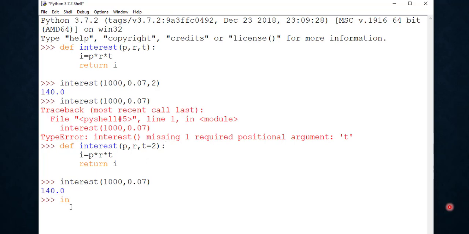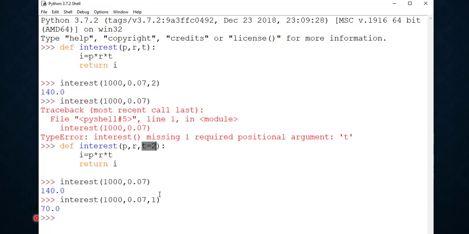Similarly, we can call this function with 3 arguments. Now what will happen here? You can see it is producing a different result. Why? Because we are passing 3 arguments in the function call statement: 1000 for p, 0.07 for r, and 1 for t.